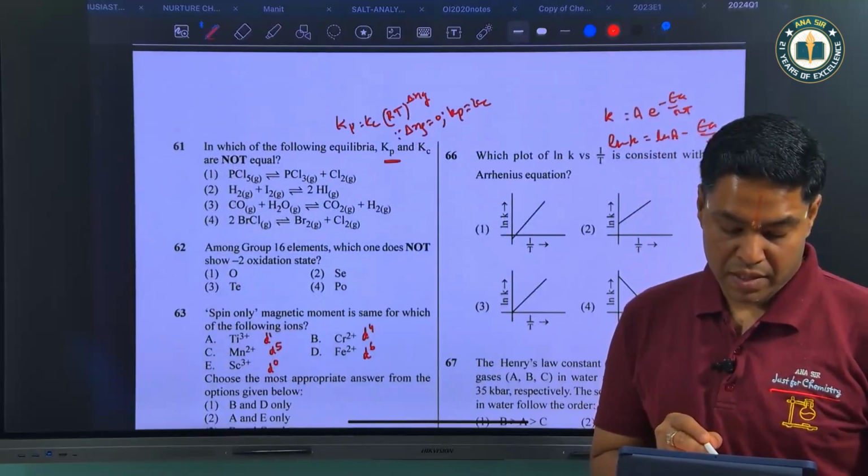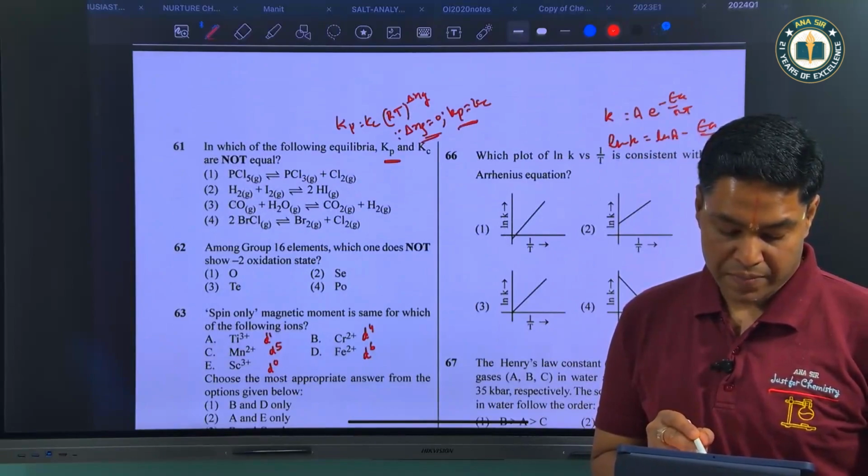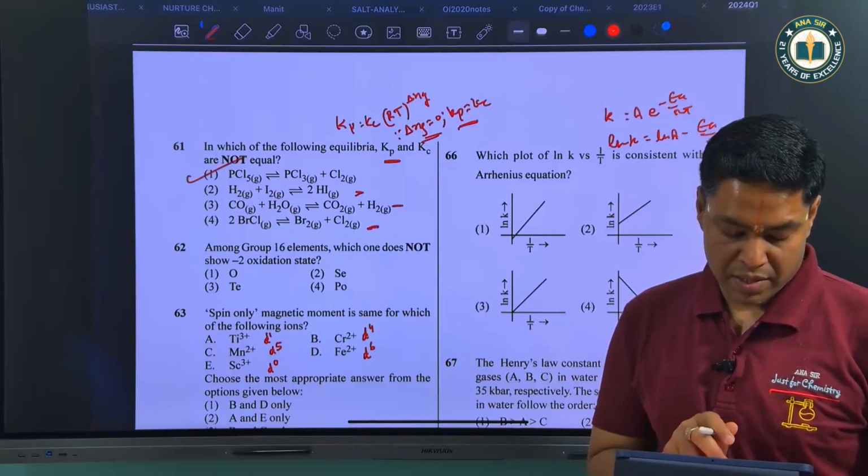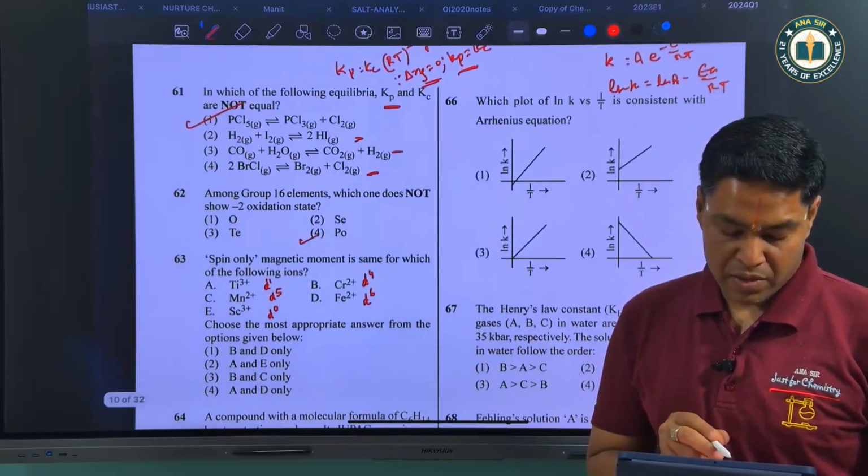So answer is third. In which of the following equilibria Kp and Kc are not equal? So Kp is equal to Kc, RT to the power delta ng. If delta ng is equal to 0, Kp is equal to Kc. So here Kp is equal to Kc, here Kp is equal to Kc, here Kp is equal to Kc. Answer is 1.